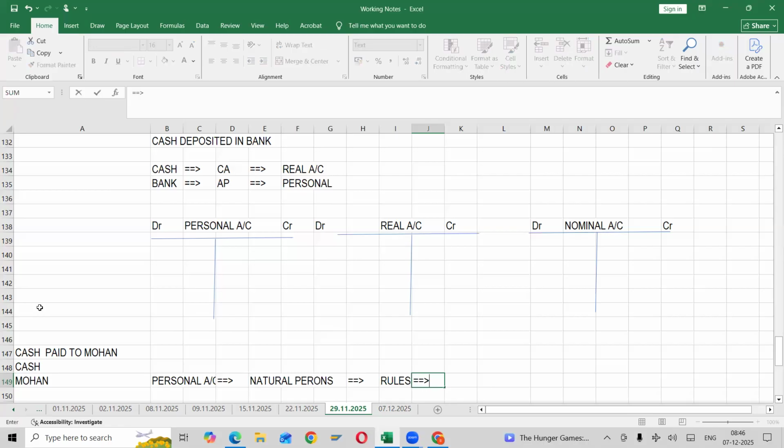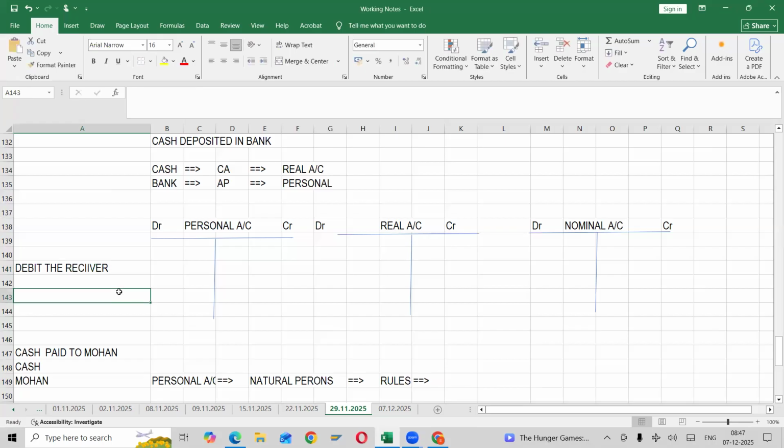So what does the rule say? Personal account rule: debit the receiver. Whoever is receiving, we need to debit him.